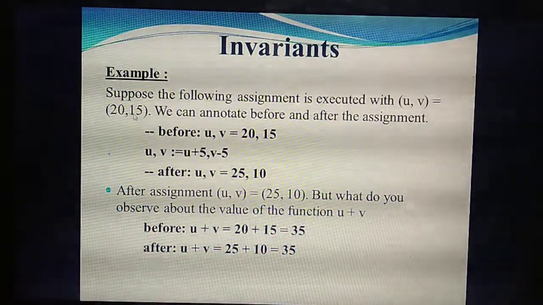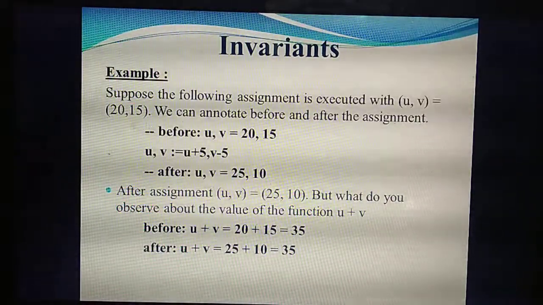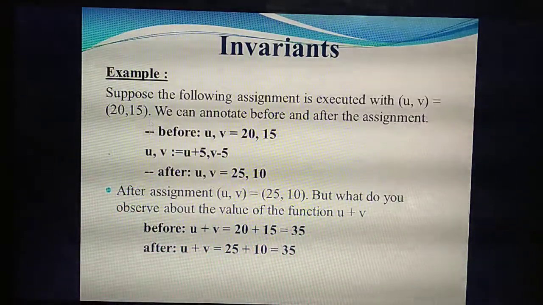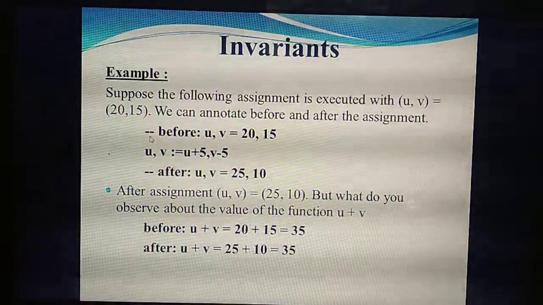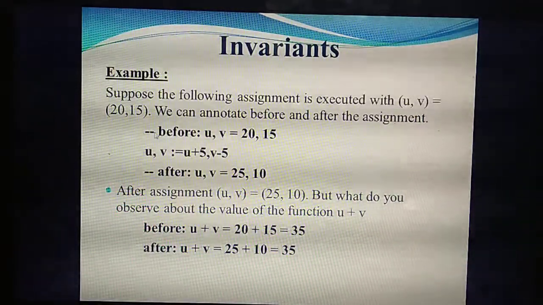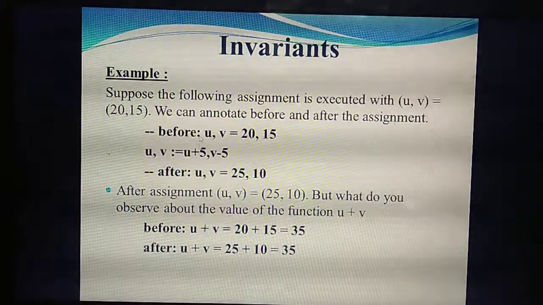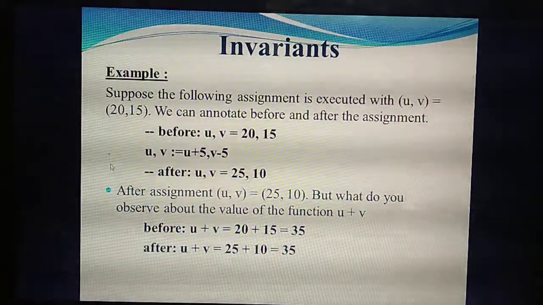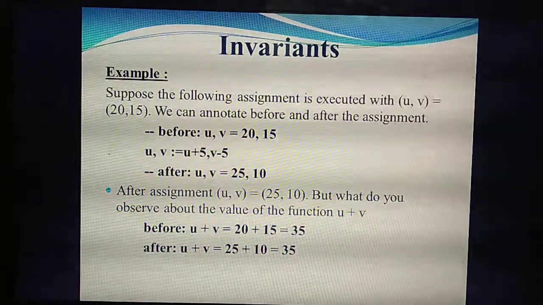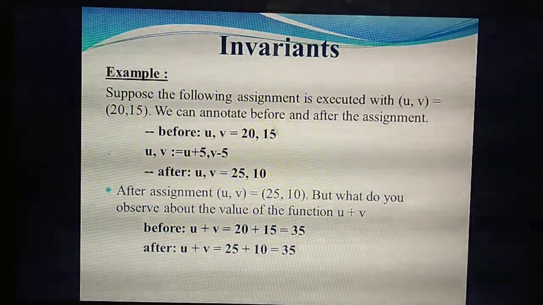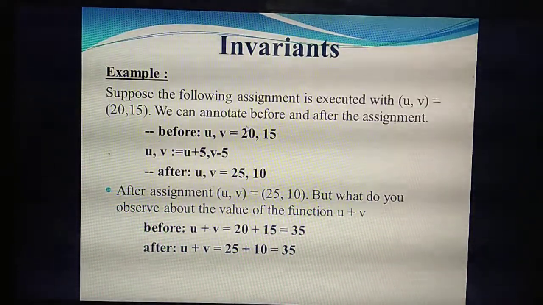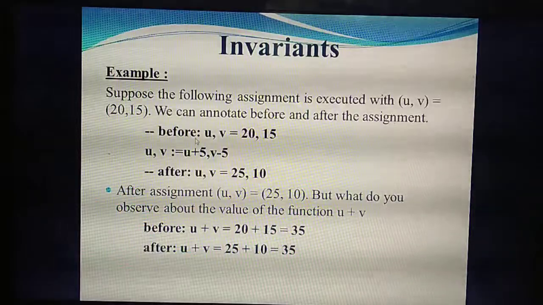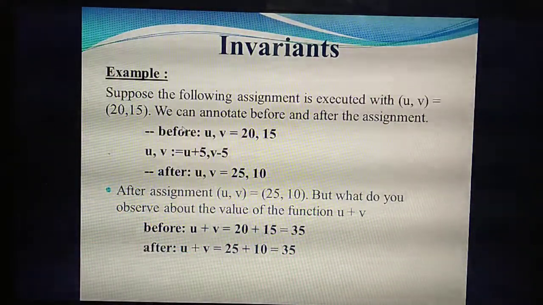What's the value of u and v? 20, 15. You need to write this problem as comments. We have already studied how to write a specification, isn't it? So in the specification algorithm you should also write with comment lines. Comment lines always start with two dashes. Before, you should write "before" with a colon. Before means the values given in the question, that you need to write. So before u comma v, what's the value of u comma v here? 20, 15. Whatever value they have given in the question, you should write as before. That means the given value. So before: u comma v equal to 20, 15.